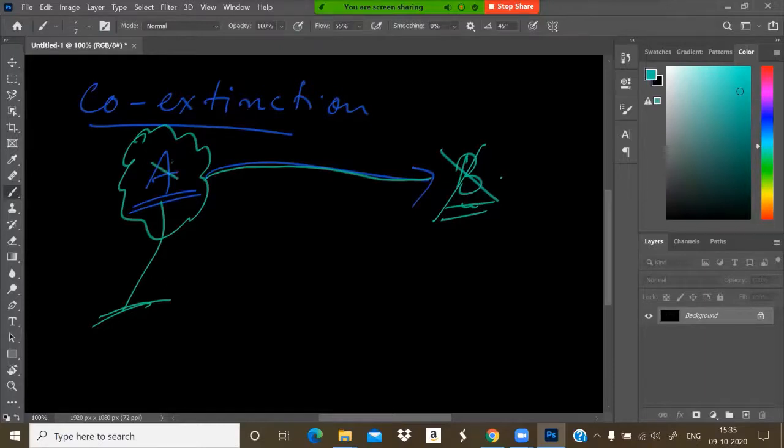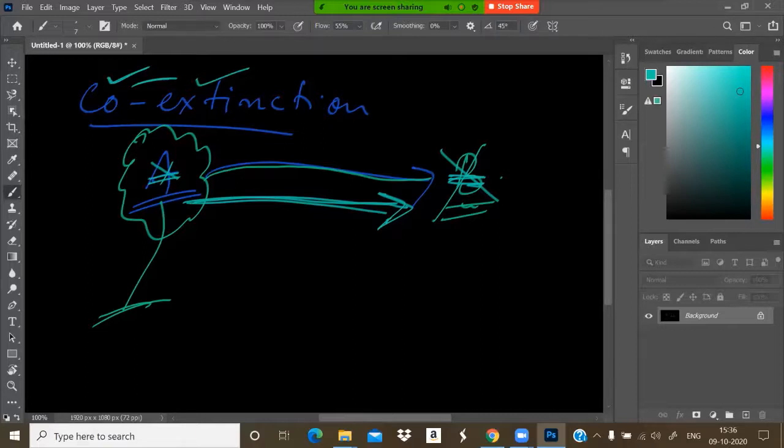Slowly, A will also die. That is co-extinction. When a species becomes extinct, the plant and animal species associated with it also become extinct, because A is associated with B. If one goes extinct, the dependent organism will also go extinct with it.